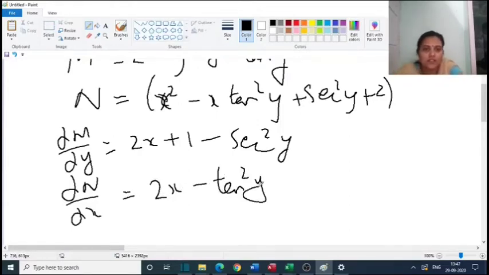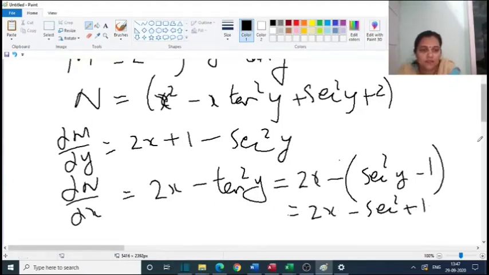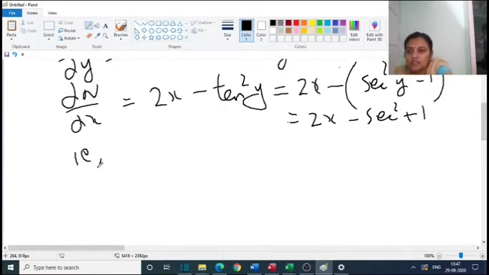The partial derivative of sec square y is 0, and the partial derivative of 2 is 0. This we could write as 2x minus tan square y, and since tan square y is sec square y minus 1, it is equal to 2x minus sec square y plus 1. That is, dou M by dou y is equal to dou N by dou x.